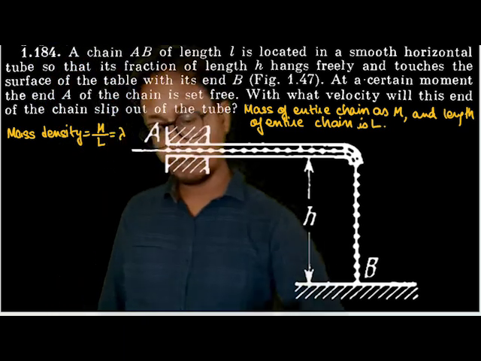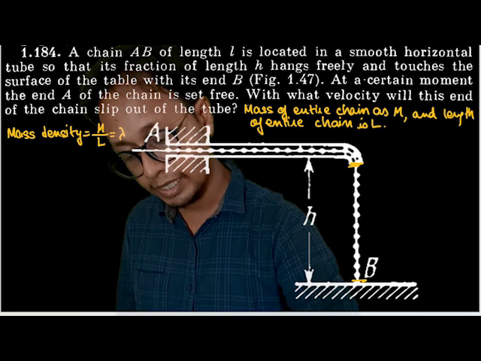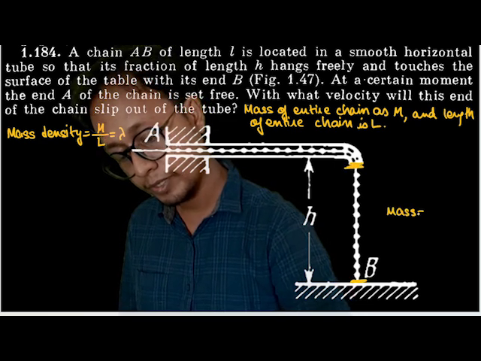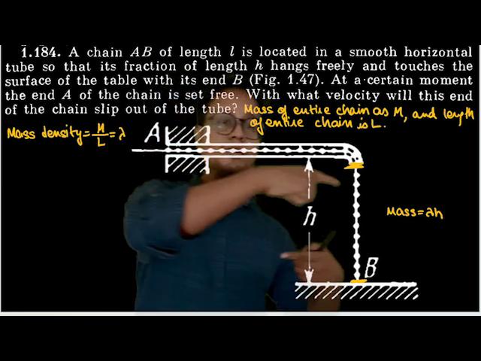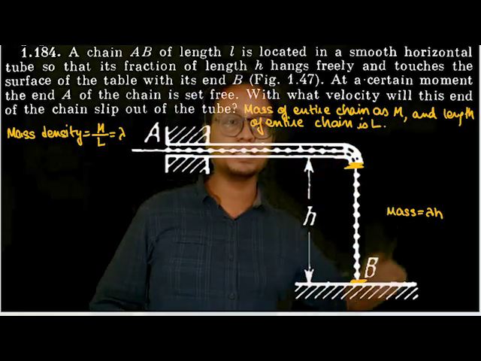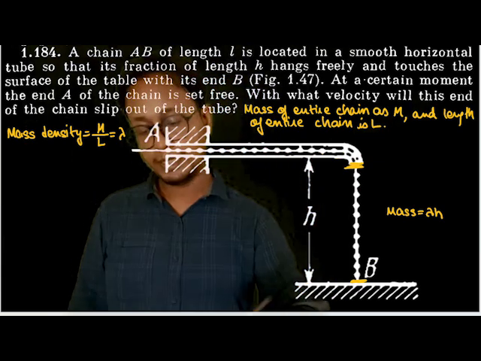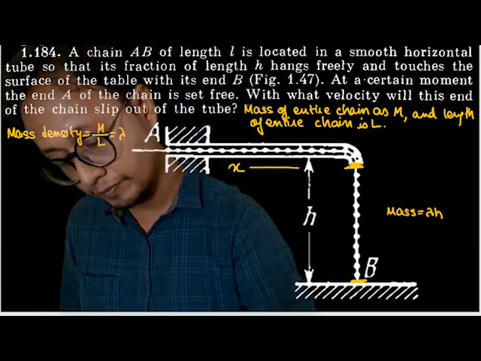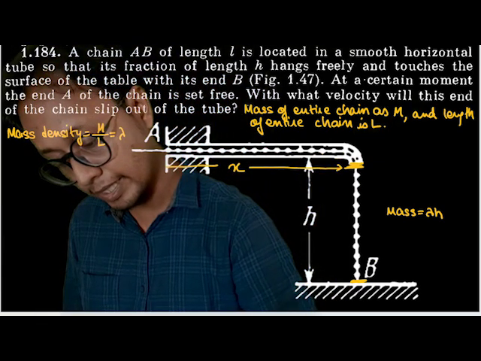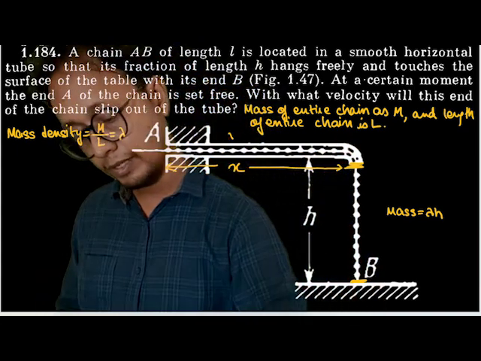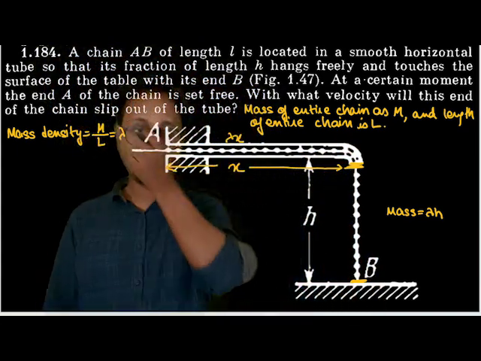So the mass of this much part of the chain is nothing but lambda into h. Mass is equal to lambda into h, the mass of this much amount of the chain. Let this length be x. So the mass of this much amount of chain is nothing but lambda into x. Lambda into x.